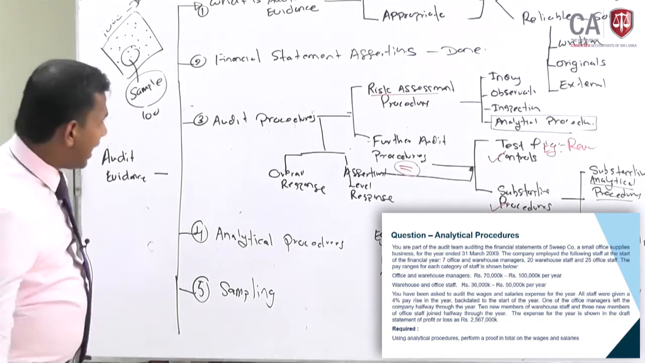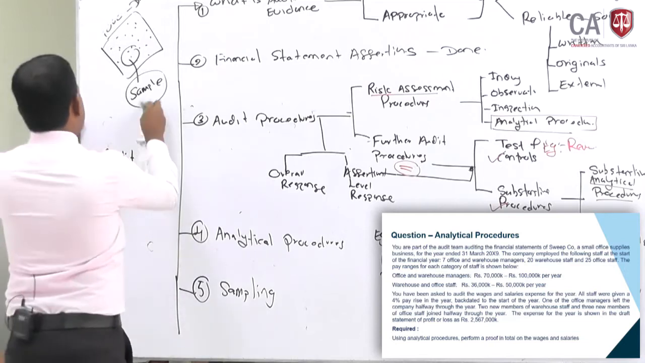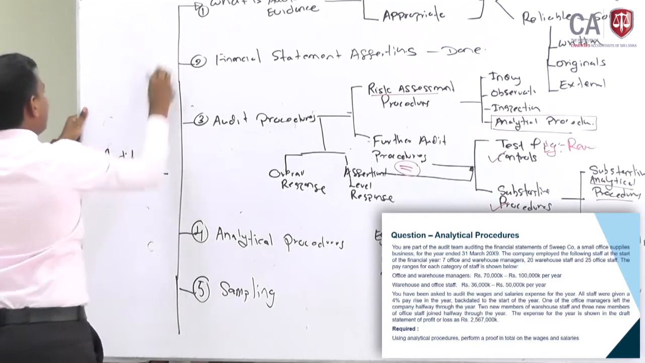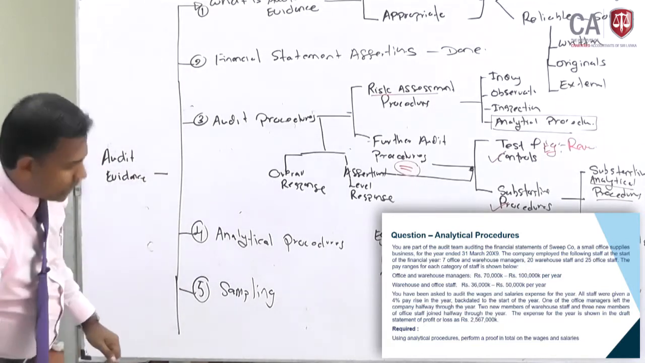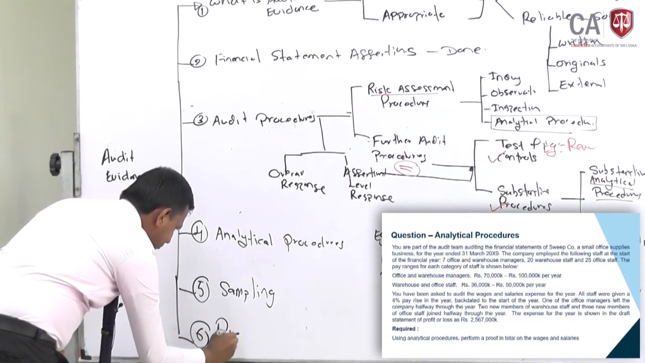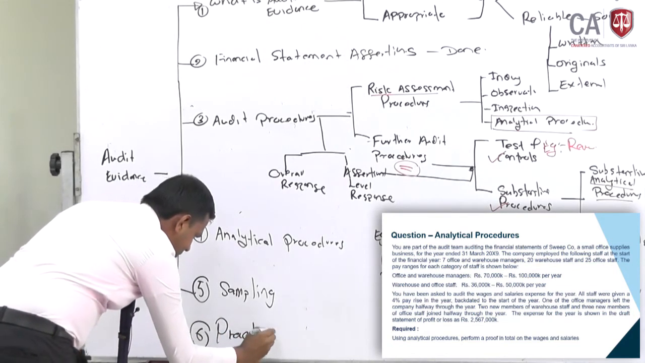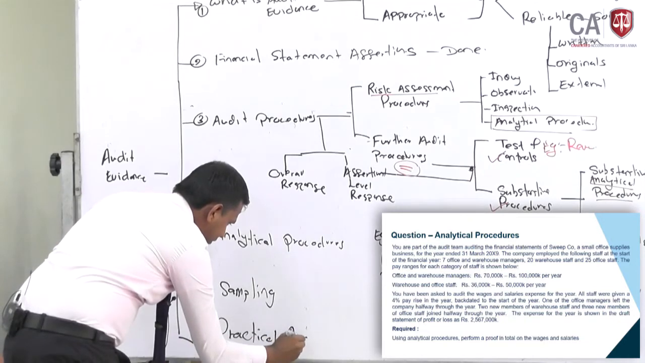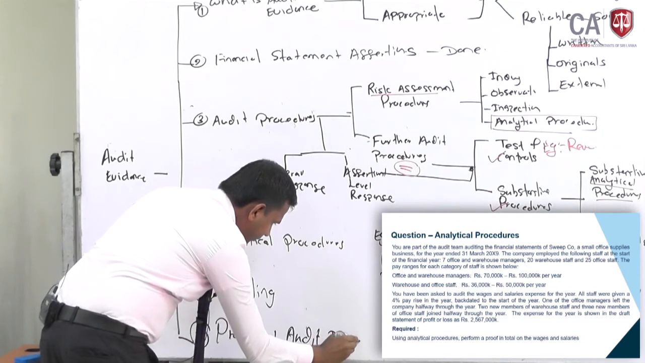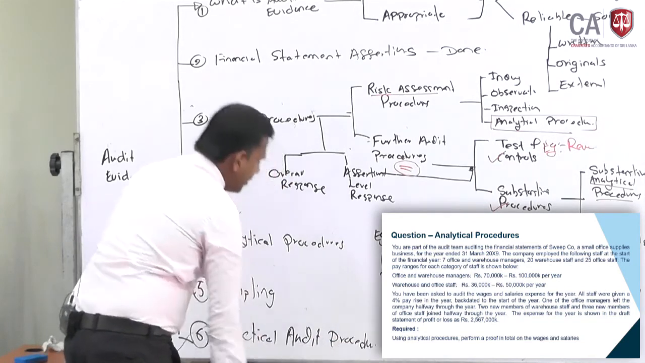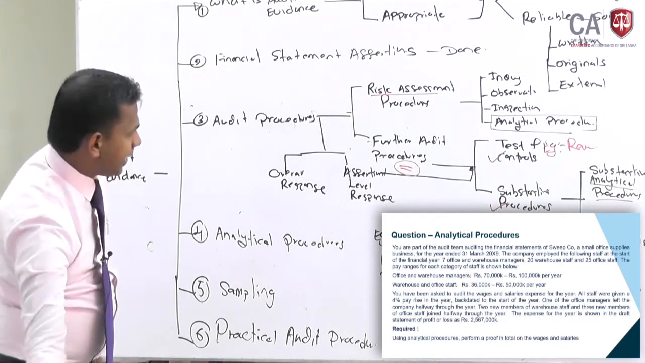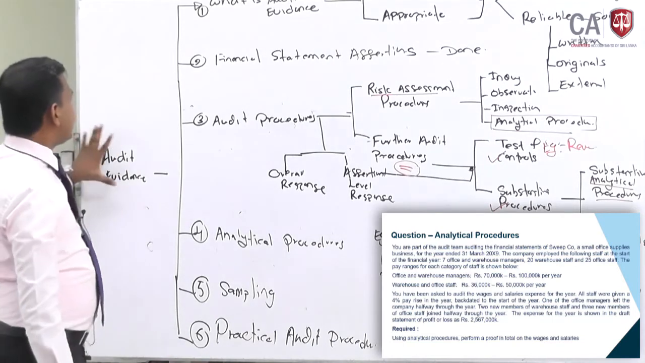And the last one under the audit evidence is practical audit procedures. Right. So these are the things, I will be taking up the practical procedures separately. So now these are the things, audit evidence.